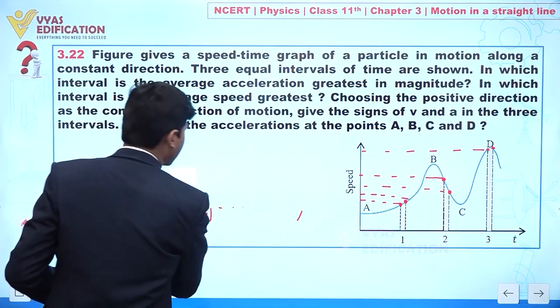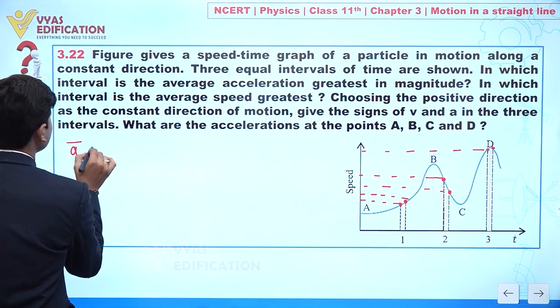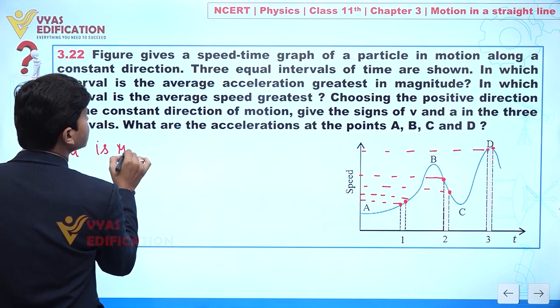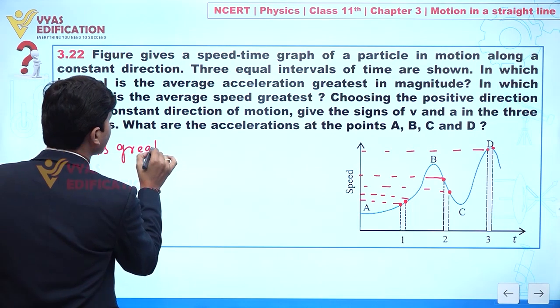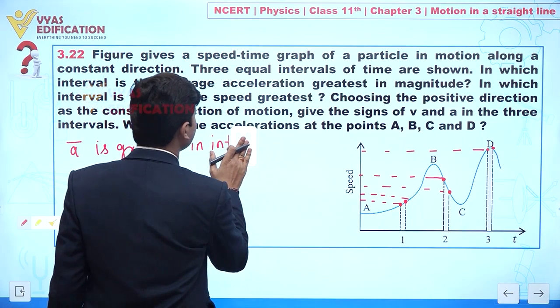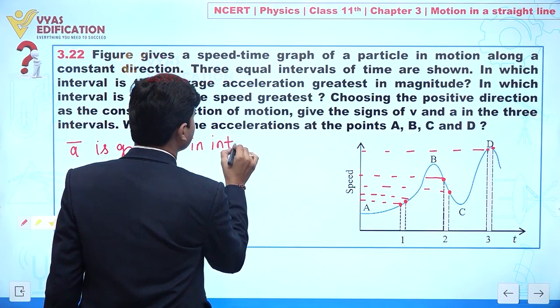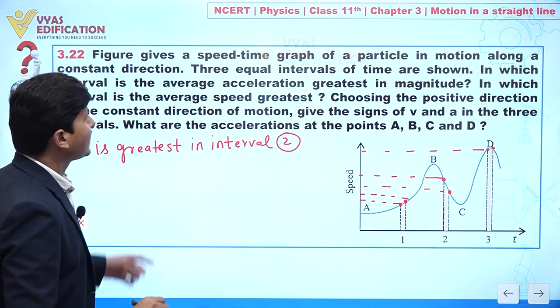Yes or no? So the correct answer for part A: average acceleration is greatest in interval 2. Clear to you?